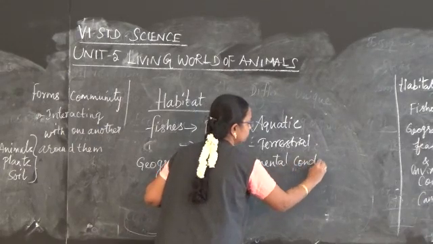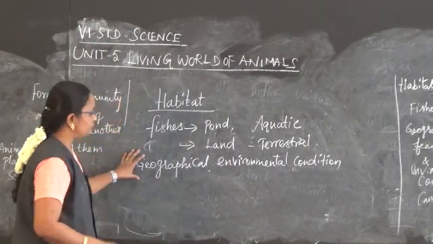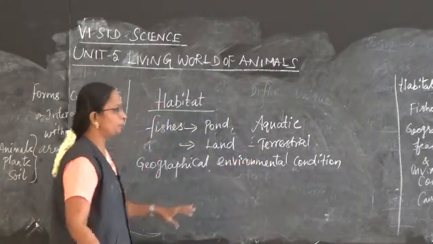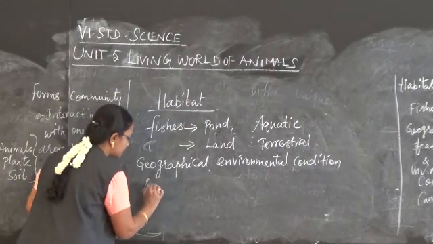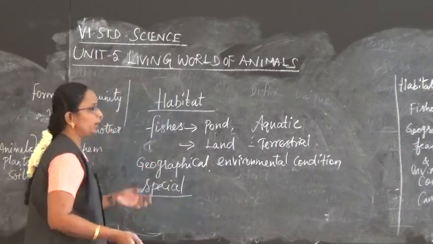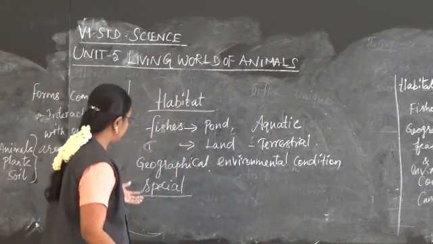Differ from place to place. The geographical feature and the environmental condition differ from place to place. What are the animals doing? They are adopting some special features in order to live and then reproduce. In order to survive, they are adapting to the situation.